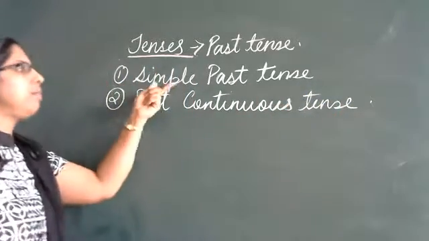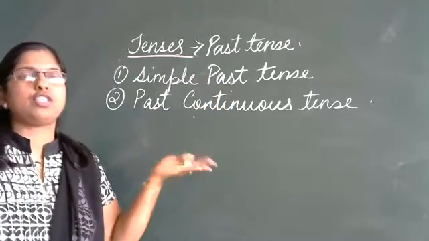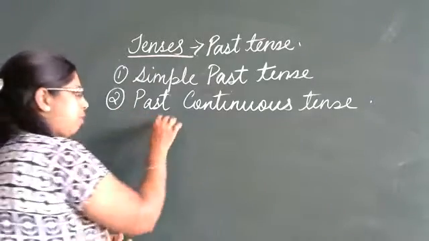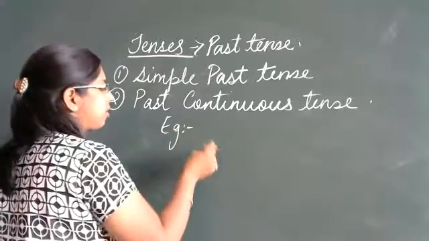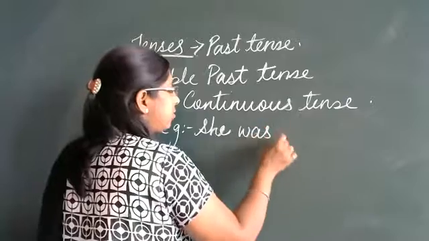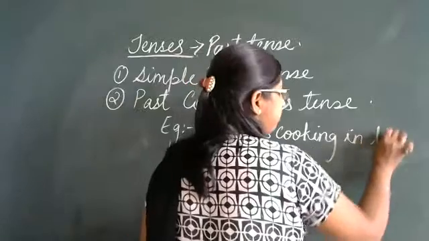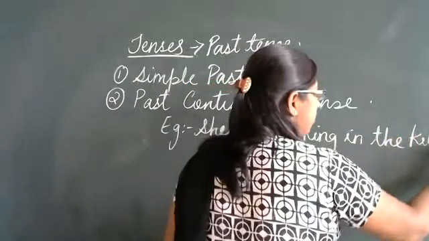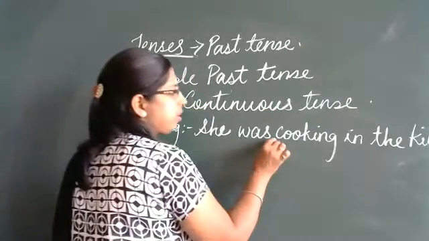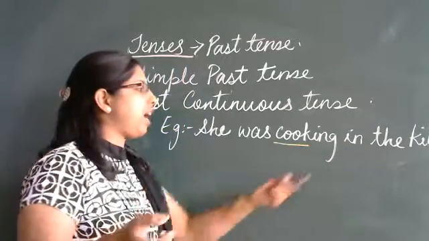When we did simple past tense, we did not add any ing form to the verb. We just changed to past tense. So now in this past continuous tense, see the changes we make. She was cooking in the kitchen. So what changes have been done here? Look here, cook, the verb, we have added ing to this verb.